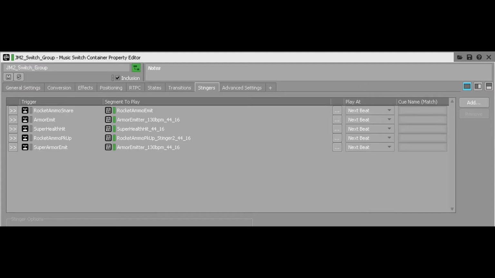In order to get the emitters and stingers to start on beat and all function in time with the music, they had to be added as game sync triggers in the music's main switch group stingers tab. All game sync triggers were assigned to play at next beat.